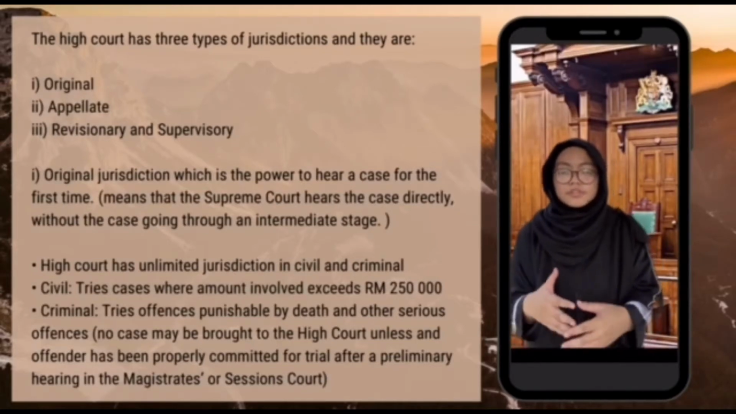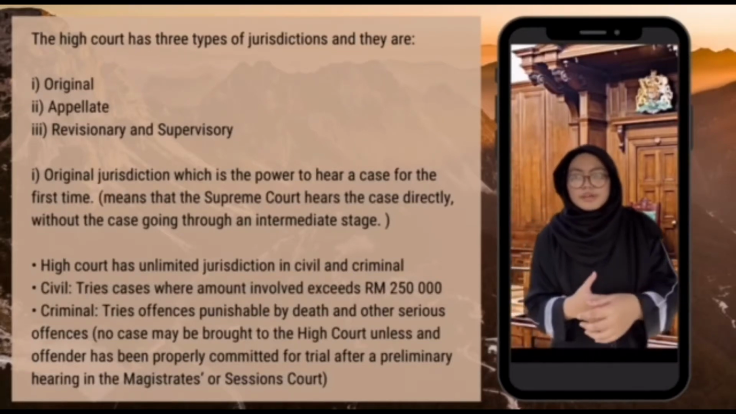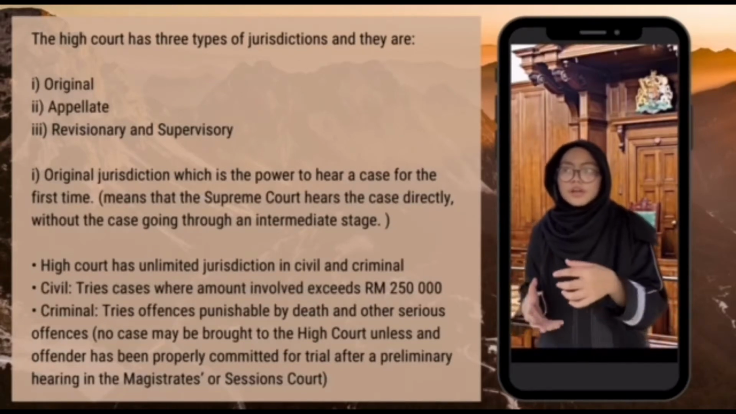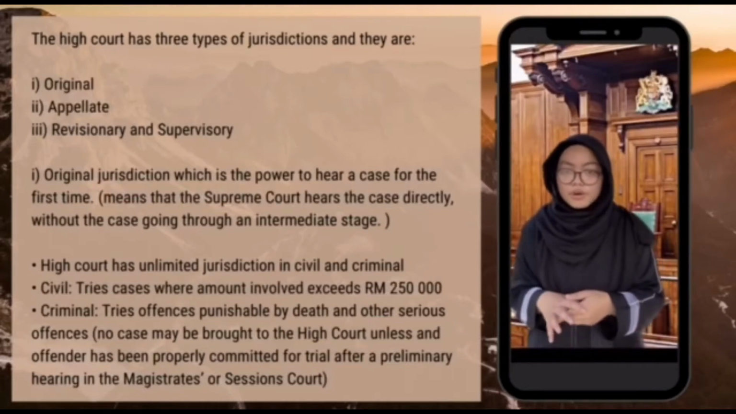For civil, the High Court tries cases where the amount involved exceeds 250,000 ringgit. As for criminal, the High Court tries cases where the offence is punishable by death or other serious offences.